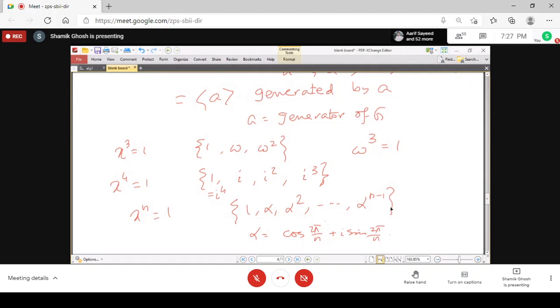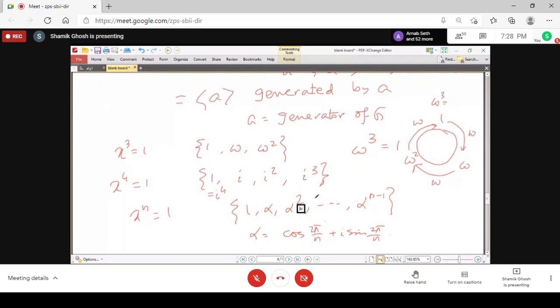So you see that these are cyclic groups. And why is it named cyclic? Because if you go around, say 1, omega and omega square, and you multiply 1 by omega, you get omega. Similarly, if you multiply omega with omega, you get omega square. And if you multiply again by omega, you return back to 1, omega cube equals 1. So in this way, these elements under multiplication by omega just go around in a cycle.